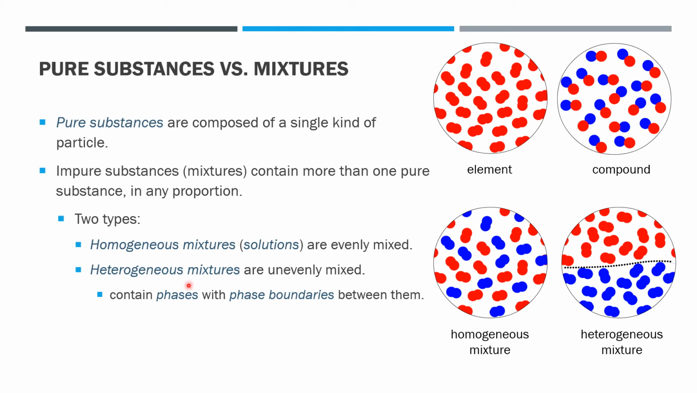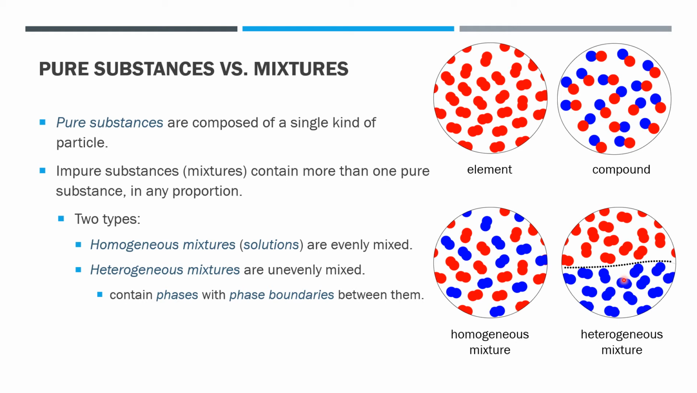A heterogeneous mixture is unevenly mixed. It contains distinct chunks with different compositions. So this chunk up here is O2 and this chunk down here is N2. They're made of different stuff. We say they have different composition. We call this chunk a phase. A phase is a region with a particular composition. Composition changes abruptly when you cross from one phase to another.